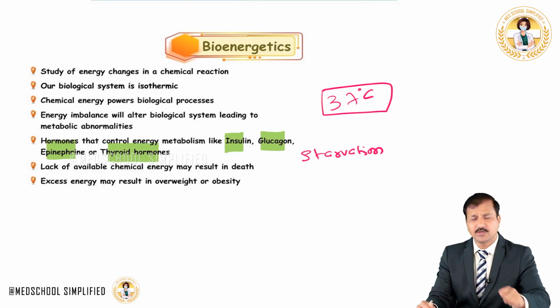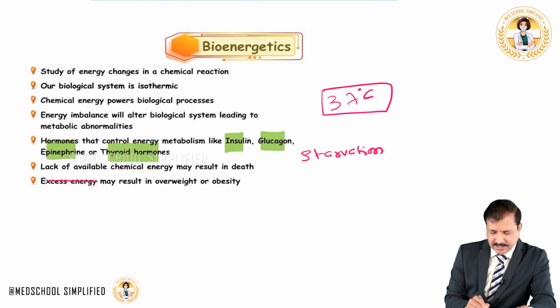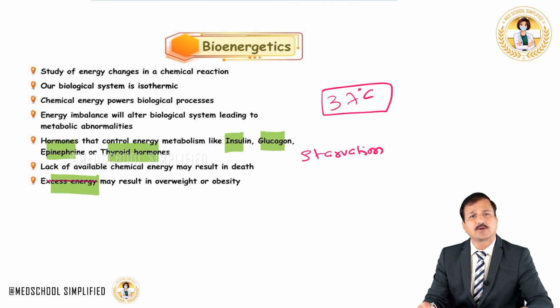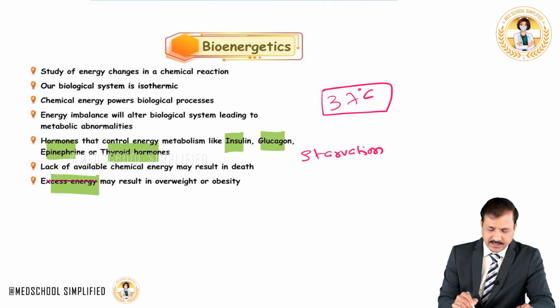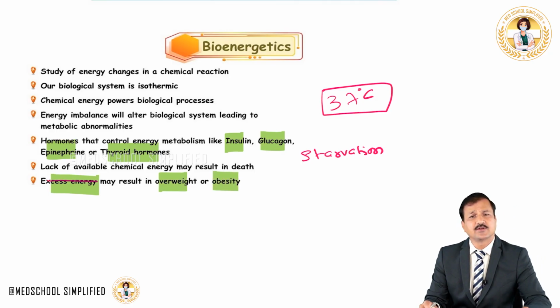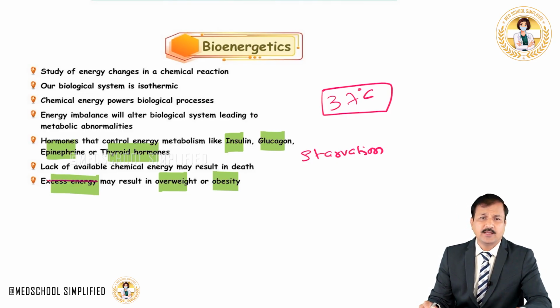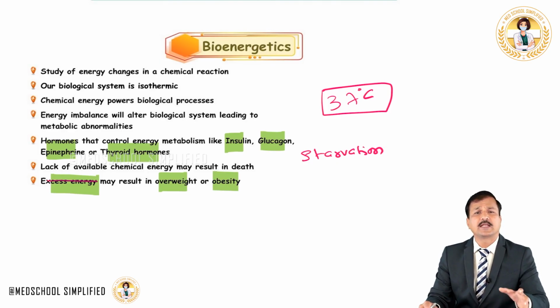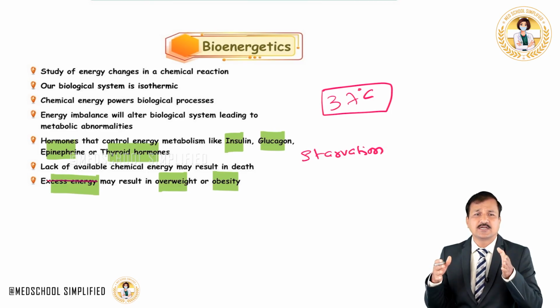The other way around, excess energy may also result in metabolic abnormalities, and it will give rise to overweight and obesity. In either direction, whether it is a lack of energy or excess energy, both may lead to metabolic abnormalities. That is why it is important for us to maintain energy balance in the system.